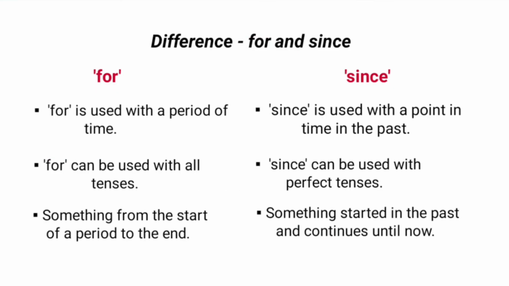Let's review the differences between for and since. First, for is used with a period of time, while since is used with a point in time in the past. Number 2, for can be used with all tenses, whereas since is used with perfect tenses. With for, we talk about something from the start of a period to the end. But with since, we talk about something that started in the past and continues until now.